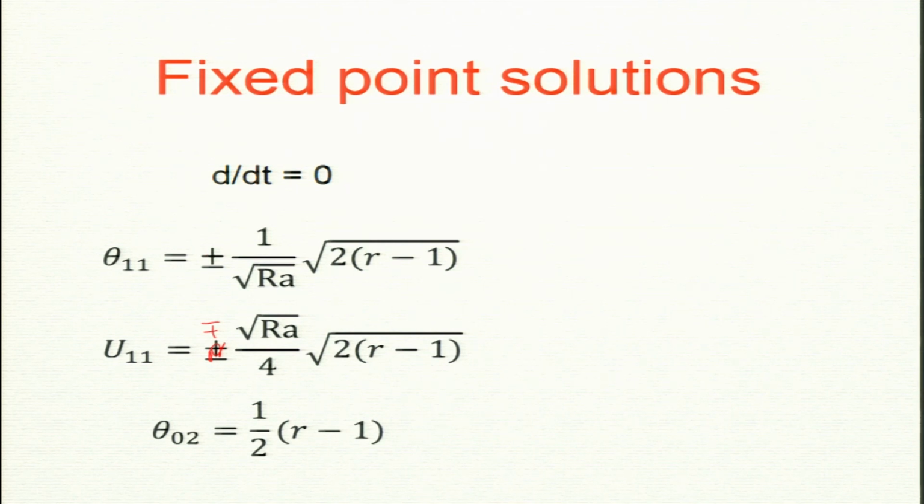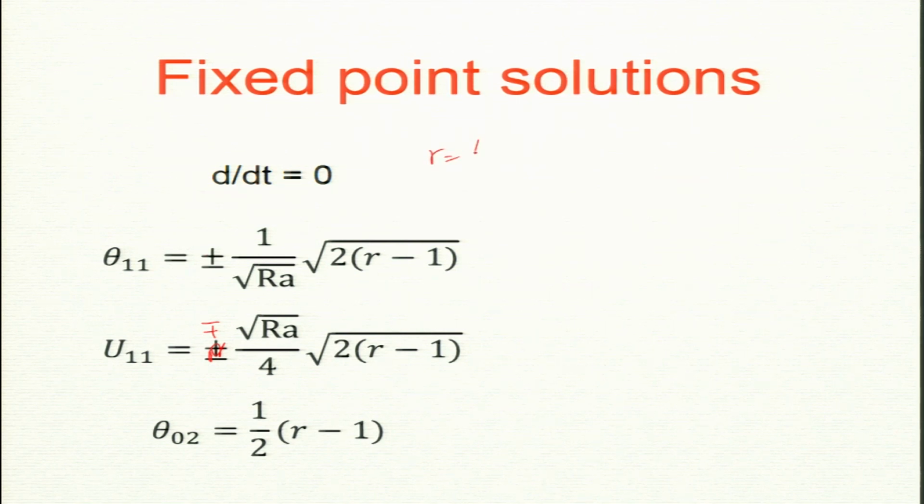Okay, so these are the solutions. Now, all 3 modes are non-zero, but there are 2 choices. If theta 11 is plus, then u11 is minus, and the other way around. Lorenz, by just putting a minus sign in one of the terms, gets plus plus for both and minus minus, 2 solutions.